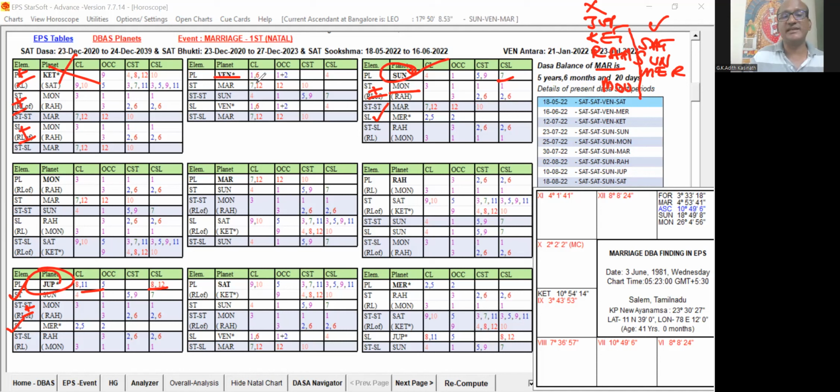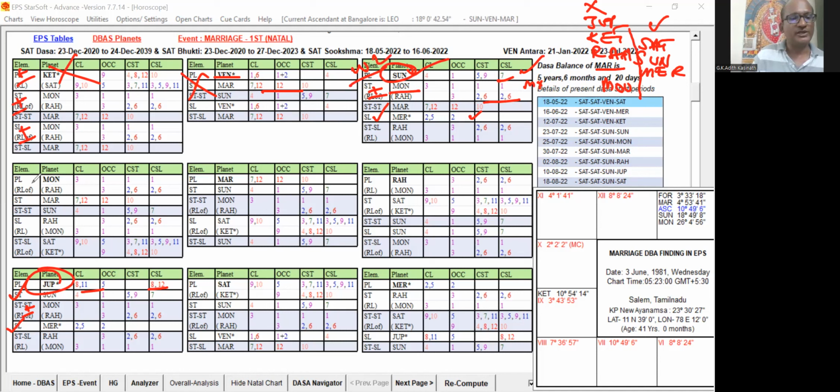You can see Venus. Venus is a mixed one, and the star lord is also mixed. So this 1, 6, 12 combination is not going to be favorable. Again, it is repeated: mixed one, again mixed one, and the 2A level is only supportive, but the sublord is again unfavorable. So this is not going to help. Then Sun, as we discussed, Sun is good. The star lord is mixed, and the sublord is good. So that is okay, but the star lord has mixed signification with the 6th house sublord, so we cannot take it as more favorable. We have to keep this Sun under the waiting list.